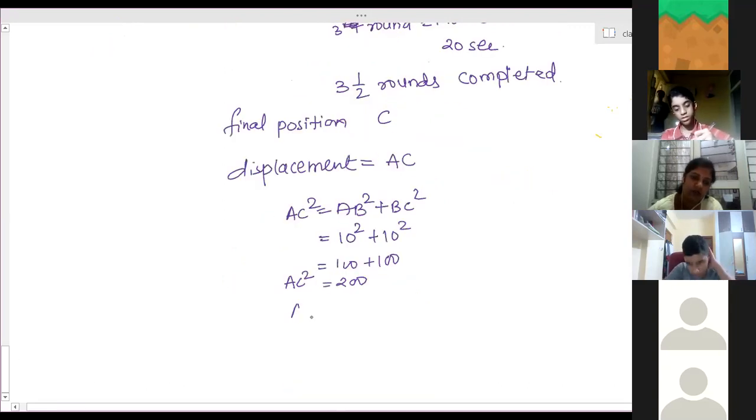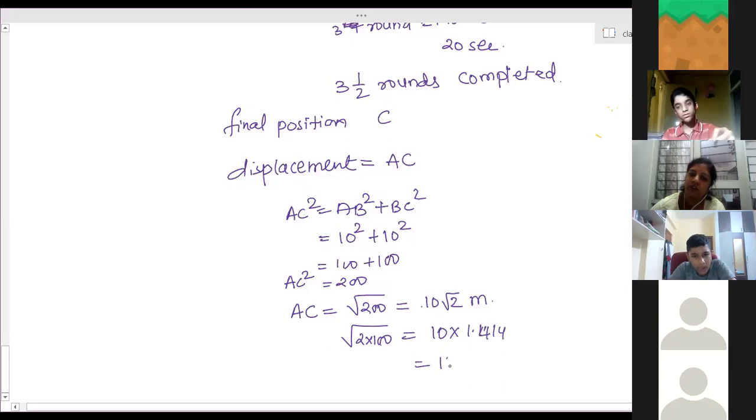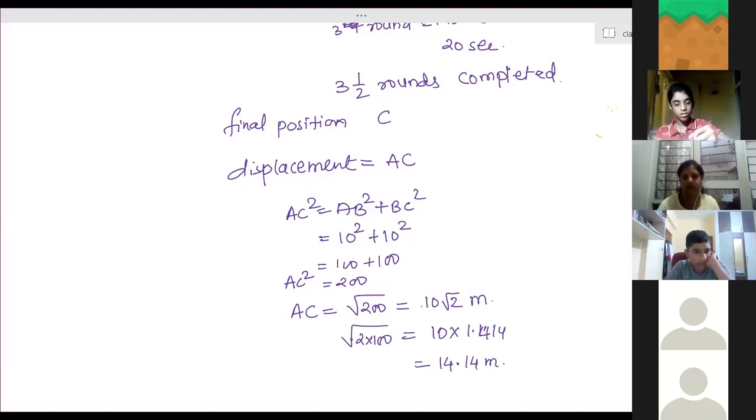So AC will be square root of 200. It can be written as 10 root 2 meters, since 200 is 2 into 100, and the square root of 100 is 10. Root 2 value is 1.414, so this is approximately 14.14 meters. Ma'am, is it necessary to write the decimal? Yes, you have to find the displacement in decimals. You can't keep it in square roots.